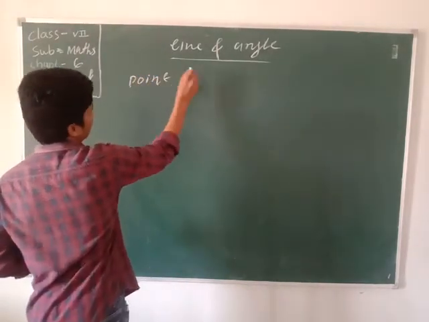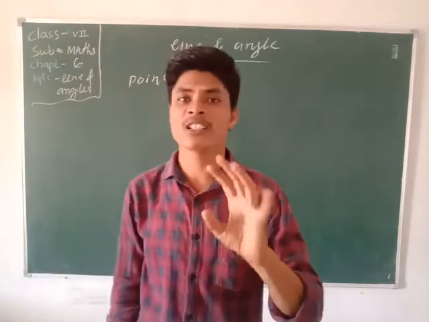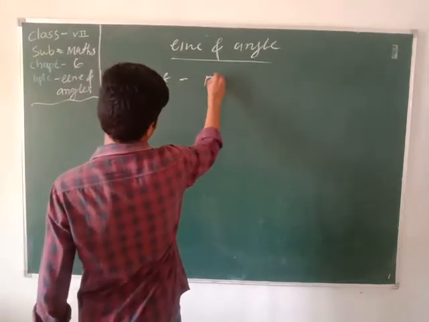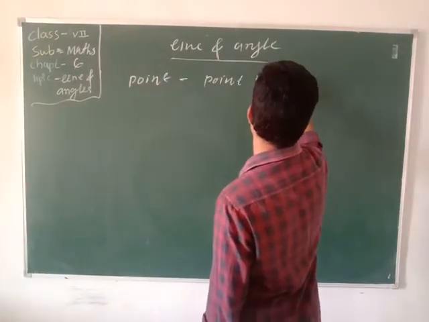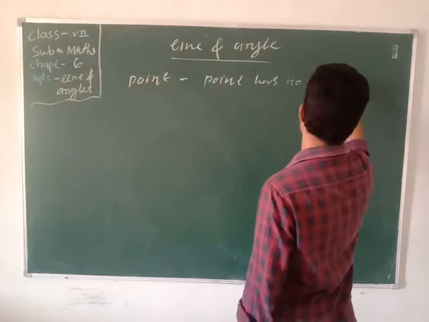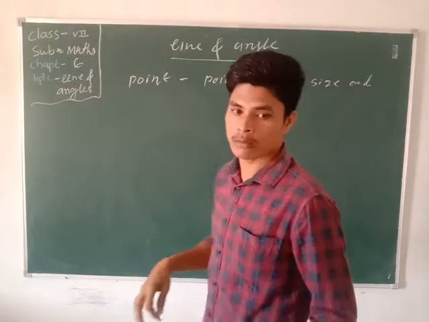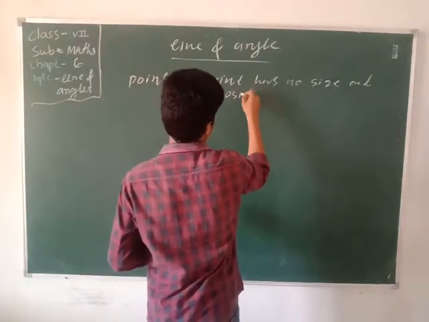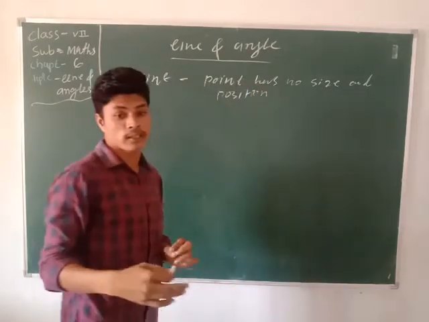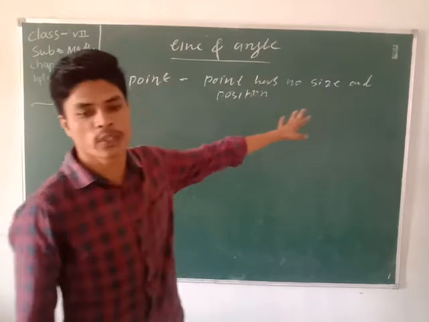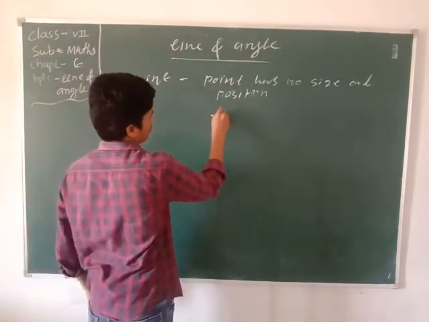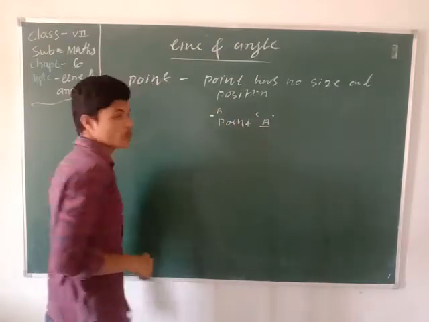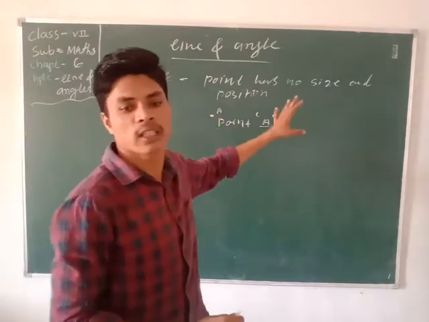What is a point? Point has no value. It has only position. Point has no size and no position. That means one point has no size and no position. Here it's called point P. It has no length, no width. It's just a dot. Okay, just a dot.